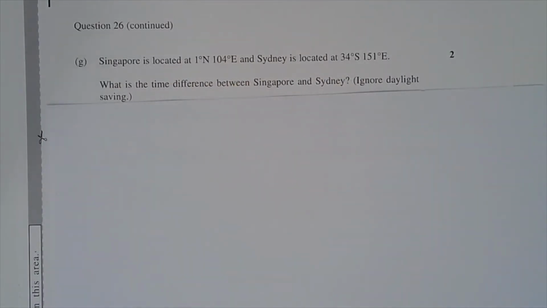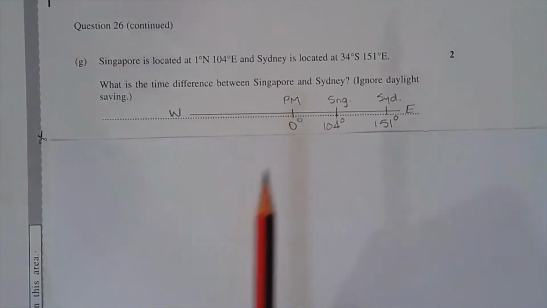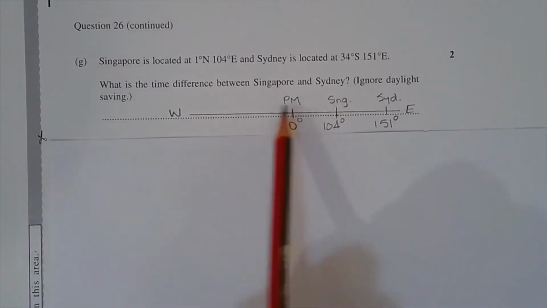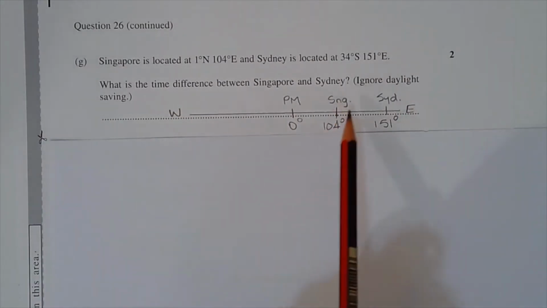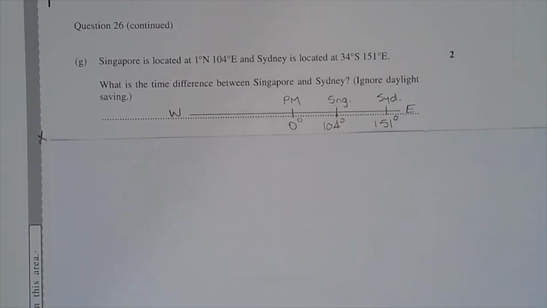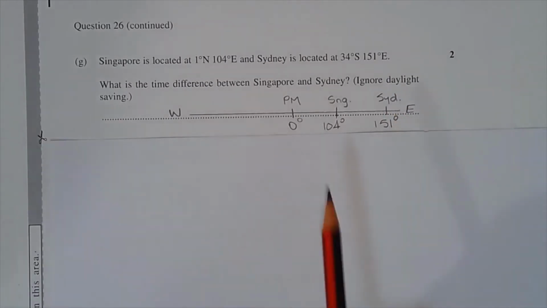So what I like to do is to represent those on a number line. 0 degrees is the prime meridian. That's west, that's east. Singapore is at 104 degrees east, so it's not to scale, but it just helps to visualize the difference. Sydney is at 151 degrees east. So the further east the location, the further ahead it is in time.